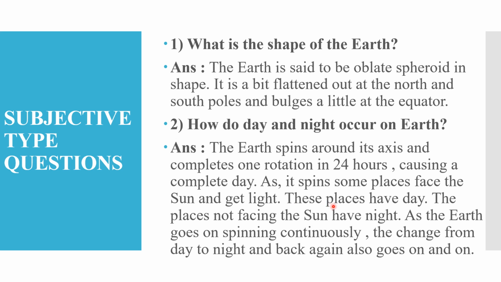These places have a day. The places that are not facing the sun have night. As the Earth goes on spinning continuously, the change from day to night and back again also goes on and on.